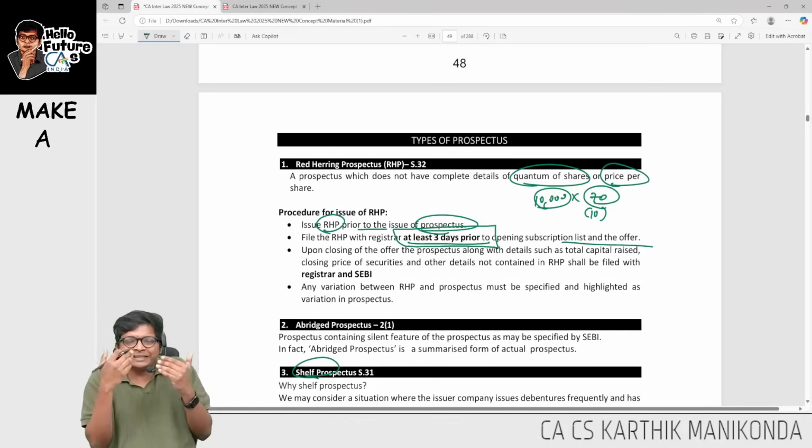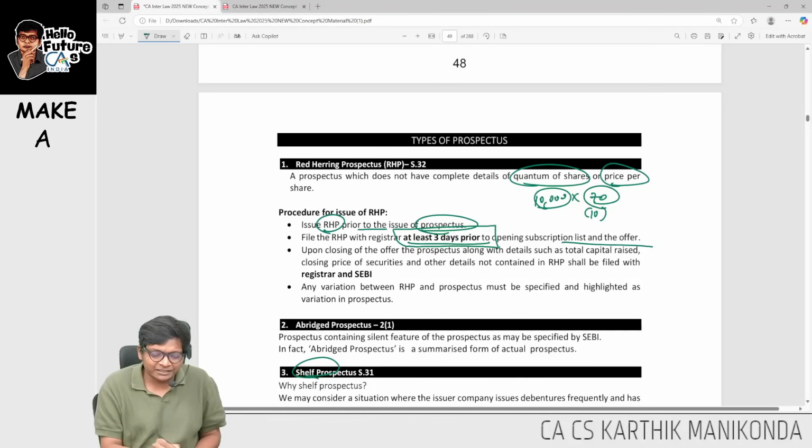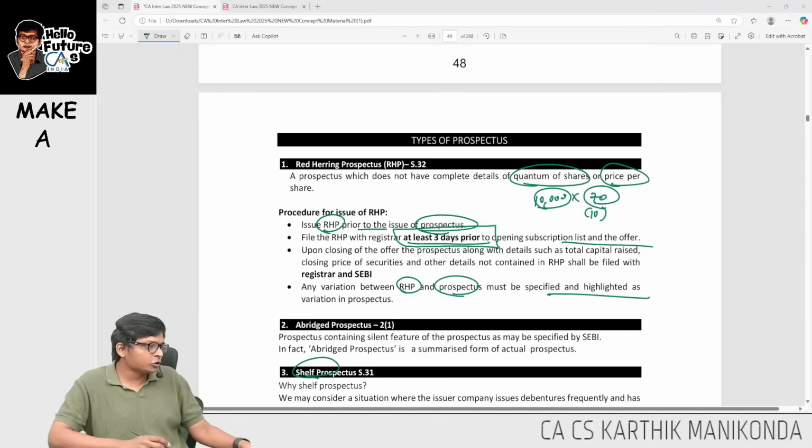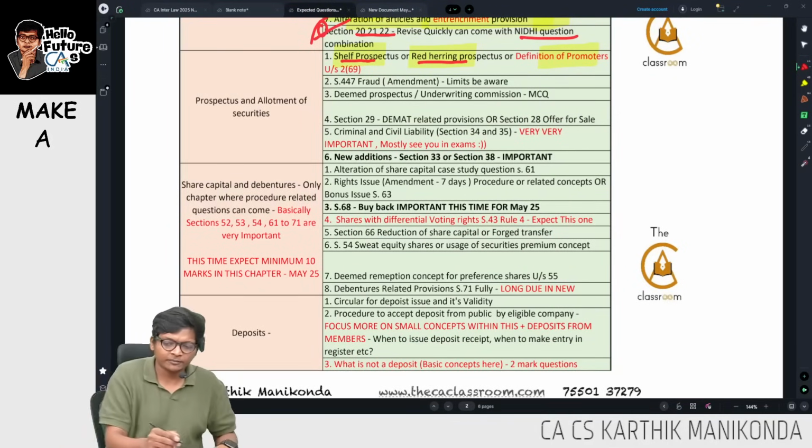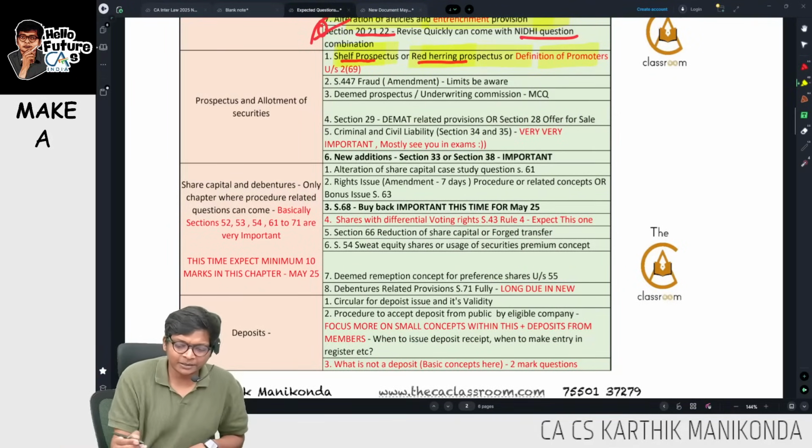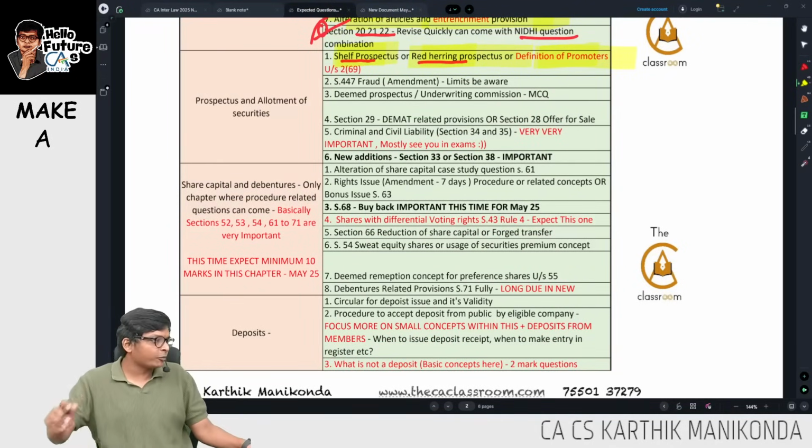Once the RHP is issued, you will issue the final prospectus, and if there's any difference between RHP and final prospectus, that should also be highlighted and given to ROC. So we are done with shelf and red herring prospectus. Let's go to definition of promoters.